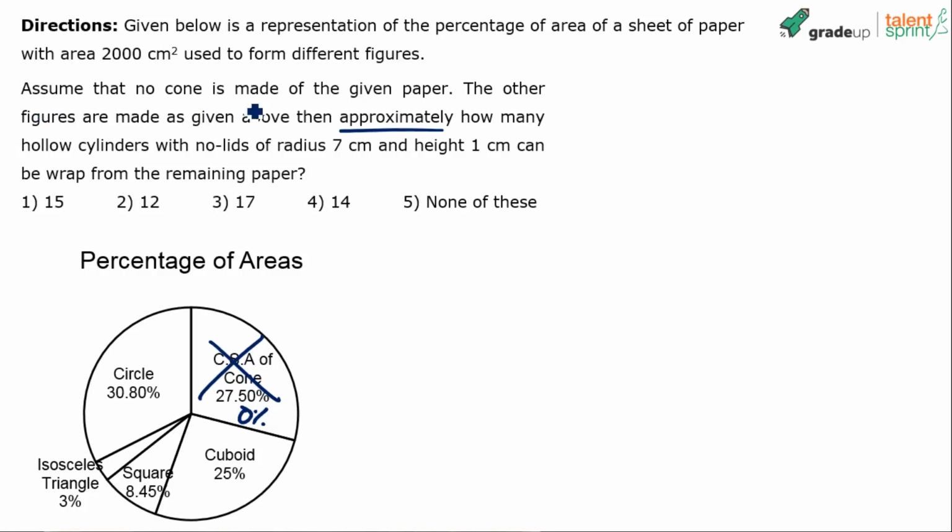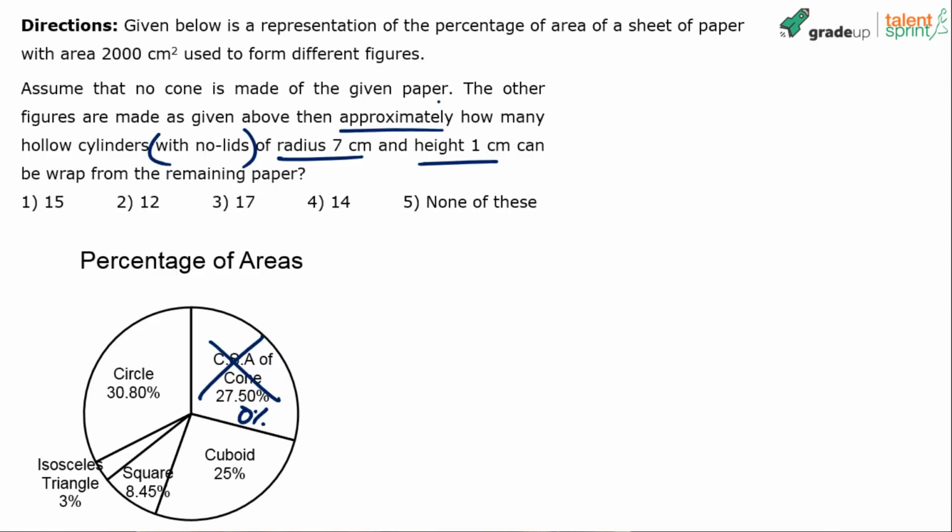Assume that no cone is made of the given paper. The other figures are made as given above. Then approximately how many hollow cylinders with no lids? Of course, this part of the question is redundant in my view, because when you say hollow cylinder, it is obvious that there won't be any lids. But anyway, he's being very specific, which is good for us. So how many hollow cylinders with no lids of radius 7 cm and height 1 cm can be wrapped from